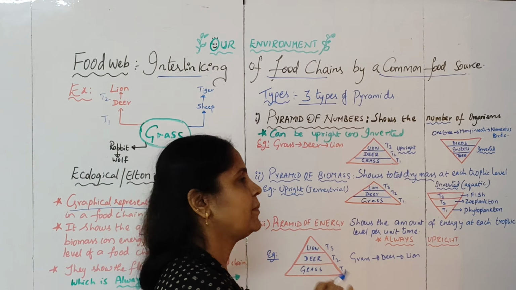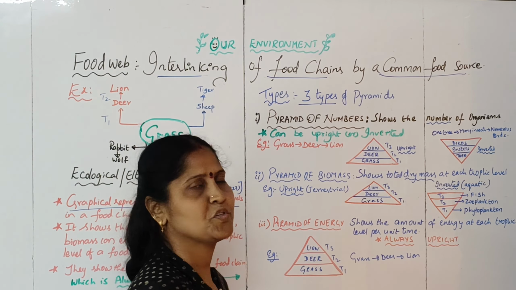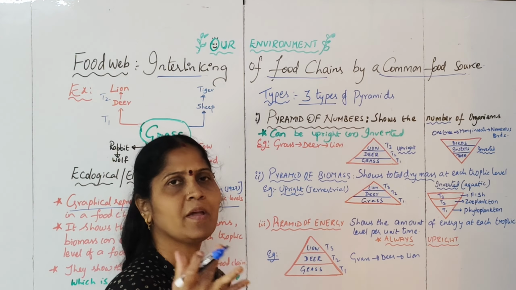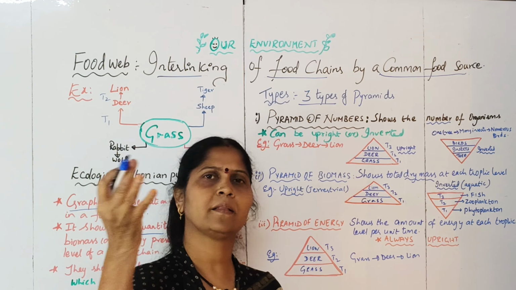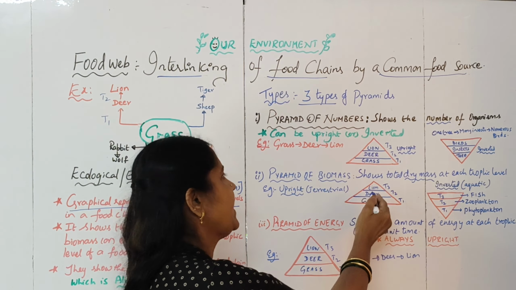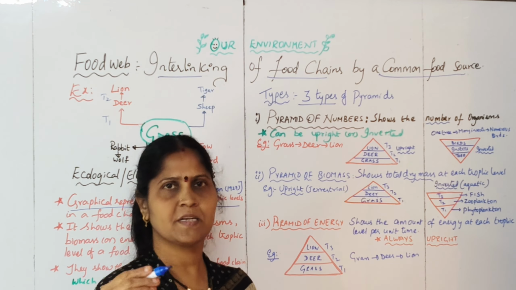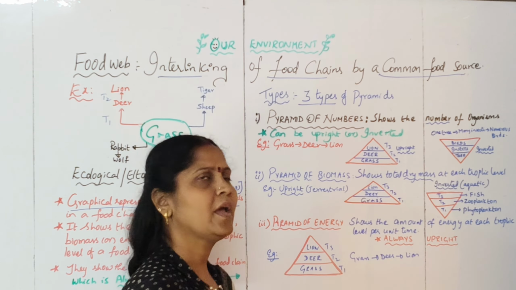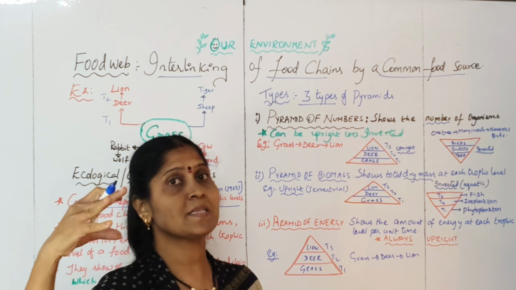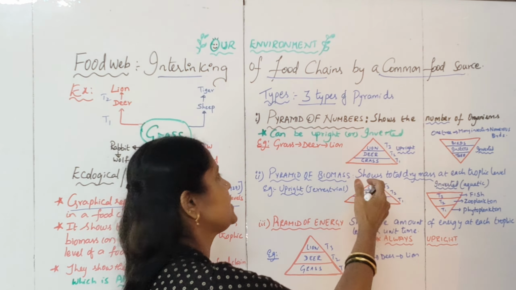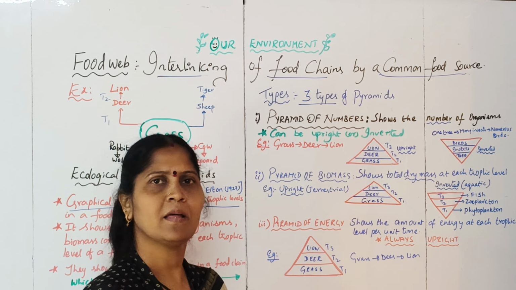Next, talking about the pyramid of biomass, it is upright in the terrestrial ecosystem. As you can see, grass will have more weight. That is, when you take the plants on the earth, they have more biomass compared to the next group of organisms, that is the primary consumers or the herbivores, which is deer here. They will have less organic mass compared to the total organic mass contributed by the plants. Followed by this, we have the lion. So like this, you have the upright pyramid.